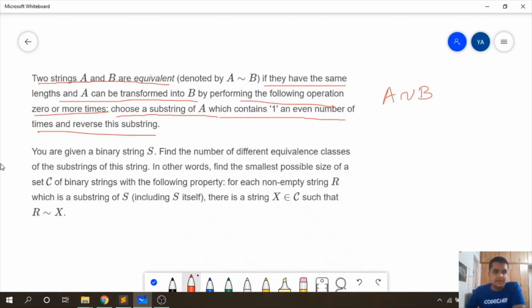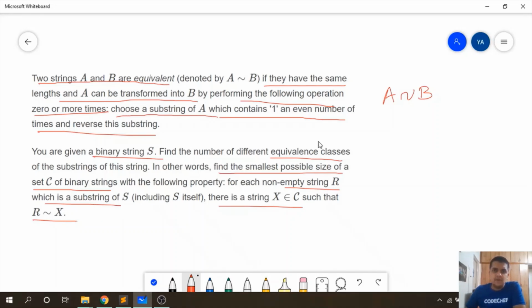Now let us come to our problem. We are given a binary string S. We have to find the number of different equivalence classes of the substrings of the string. In other words, we have to find the smallest possible size of a set C of binary strings with the following property: for each non-empty string R which is a substring of S, there is a string X belonging to C such that R is equivalent to X.